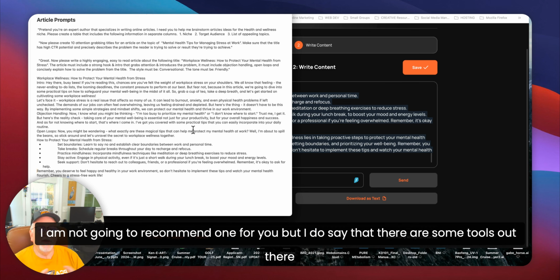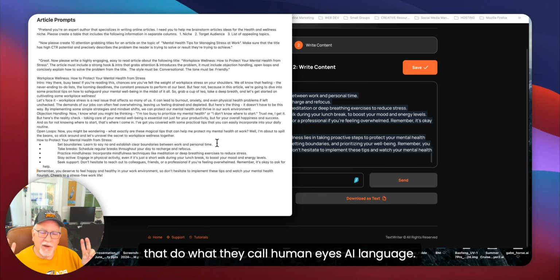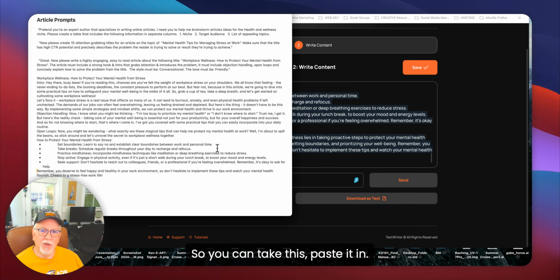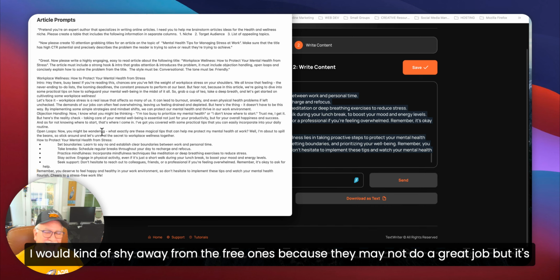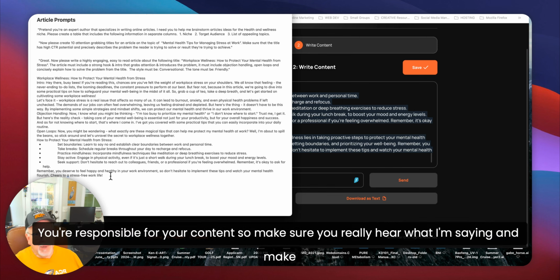There are tools out there, and they have varying degrees of success. I am not going to recommend one for you, but I do say that there are some tools out there that do what they call humanize AI language. So you can take this, paste it in. Some are paid for, some are free. I would kind of shy away from the free ones because they may not do a great job, but it's up to you. You're responsible for your content, so make sure you really hear what I'm saying and make it your own.